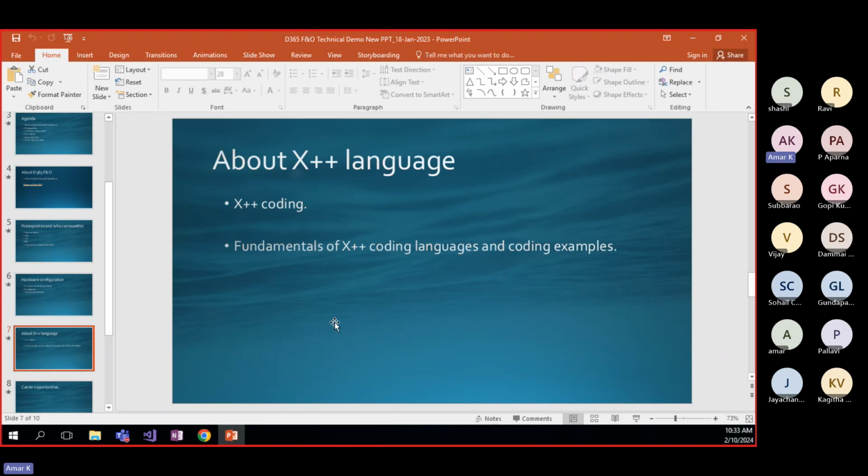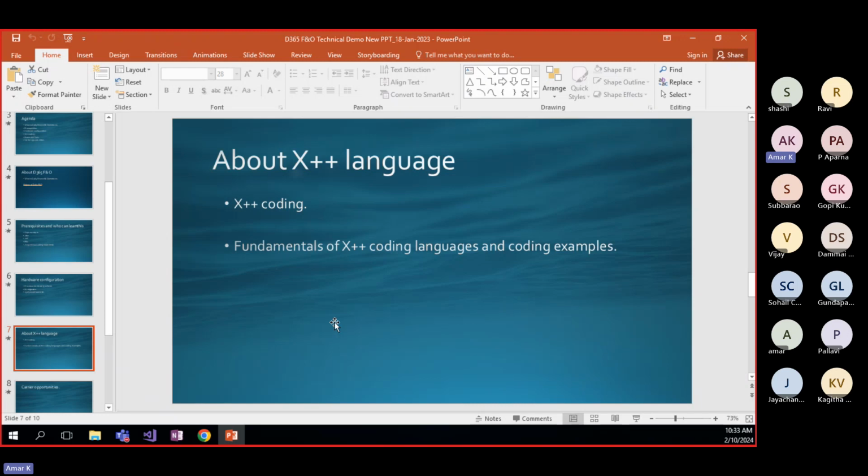Suppose I want to bring data from the database, I need to establish a database connection. That connection needs to succeed, and after that I need to take a data set and fill the data grid control, a lot of things are there. Writing the stored procedure needs to be called, and we need to avoid injection attacks. So a lot of things we need to handle.